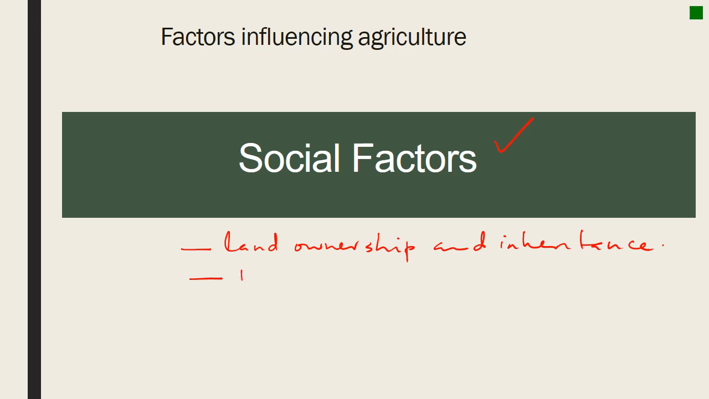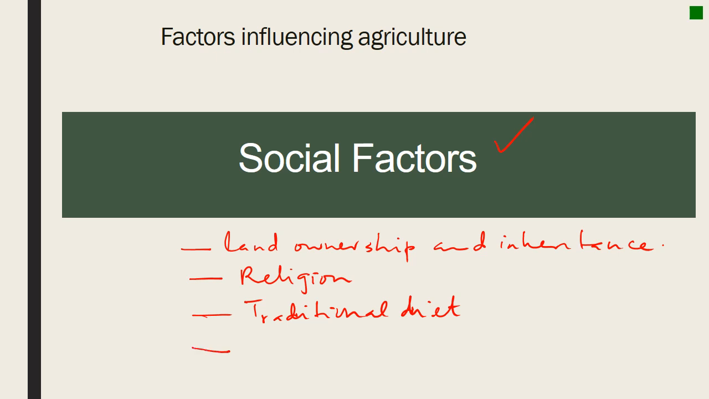Then we also have religion as a social factor, e.g., pigs are not kept or eaten by Muslims, Hindus, or Jews. Then another one is the traditional diet. Traditional diet, like some crops are traditionally grown in given areas, for example, bananas in Uganda and yams in Nigeria.